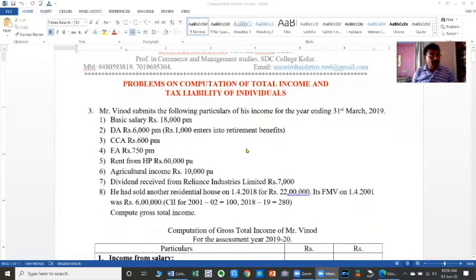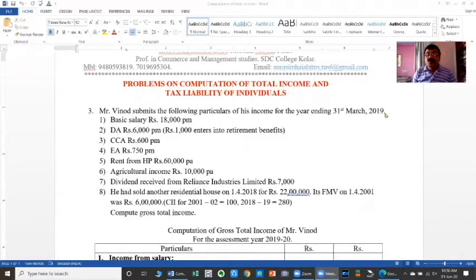Today, we have to discuss the computation of total income of individuals and also the computation of tax liability as per the provisions of the assessment year 2019-20. Taking the problem of heading number 3 here, Mr. Vinod submits the following particulars of his income for the year ending 31st March 2019.